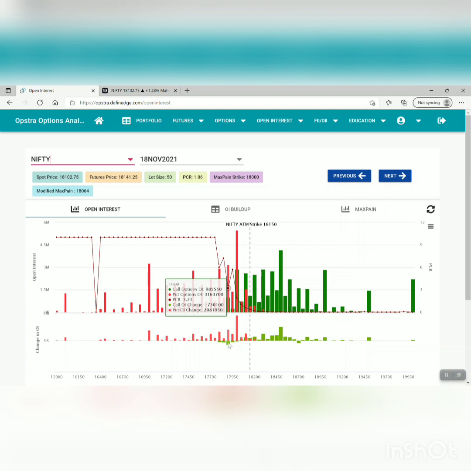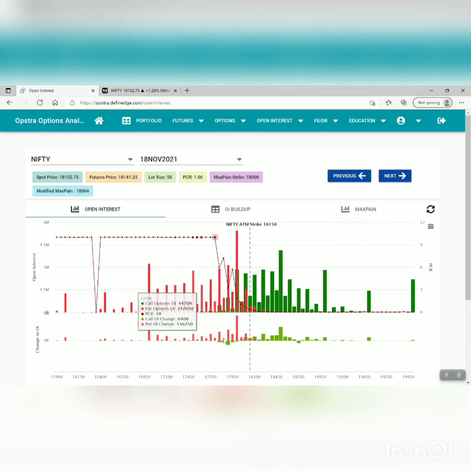Okay, so similar logic. Now we can see on 18,000 so many call writers are still sitting, and we hardly see any call short covering there. So there is still scope. If you look at the SGX Nifty, it closed on Friday, because the US market went upside more than 200 points, I believe, and it was a good closing on the US and global side as well. That indicates SGX Nifty is opening around 18,150. In that case, these 18,000 call writers will come into panic, the same way 17,900 people came into panic, right? So they also again have to run for cover. That is what happens when the market starts moving up: these call writers themselves give us a push towards upside as they start covering.